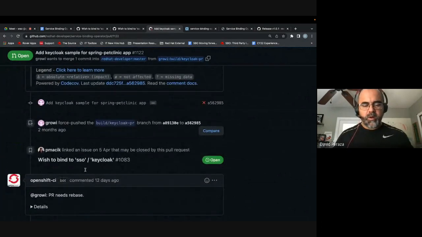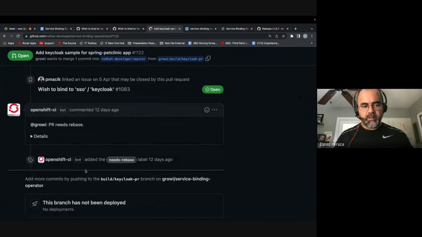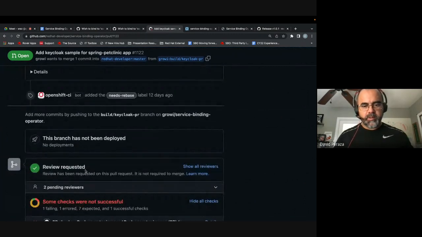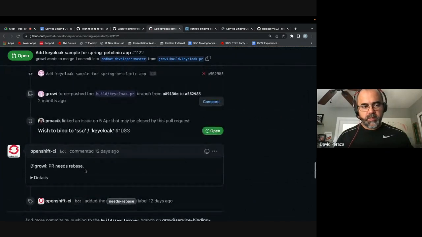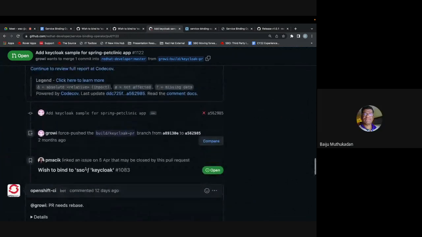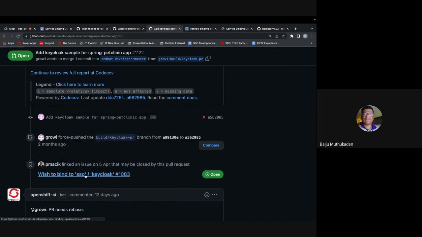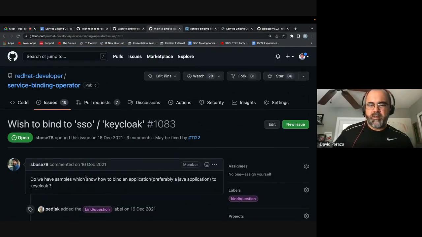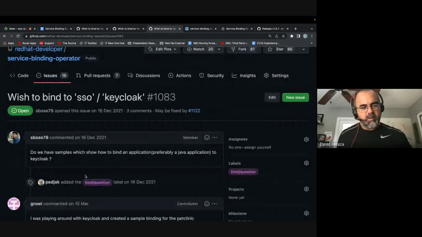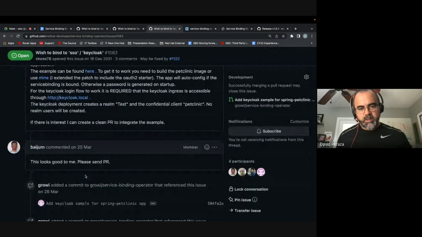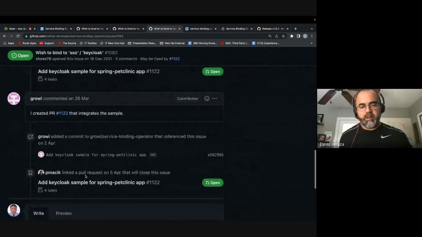Is anyone in this team familiar with Keycloak, how it works? I think we got a very preliminary presentation, right? Is that something that's going to help us in the long run? I don't have an idea, but I think Keycloak is one of Red Hat's important applications. I believe we are even using it in house. Do you know, Steven? Do you have an idea if this is strategic, if this is something that has value? I just don't want to chase every single thing that people want to do.